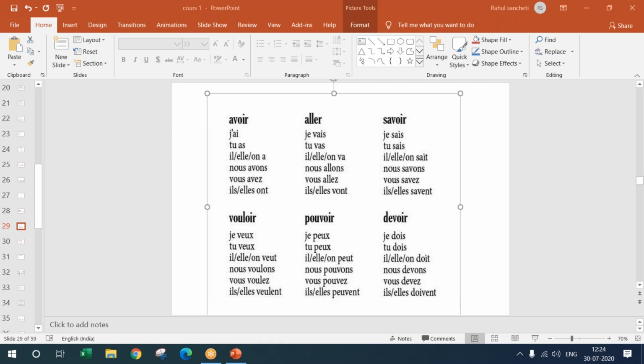Expliquer. That is, je dois expliquer. That means it's my duty to explain to you. I have a duty to explain to you. Je dois expliquer. It's pouvoir is can.